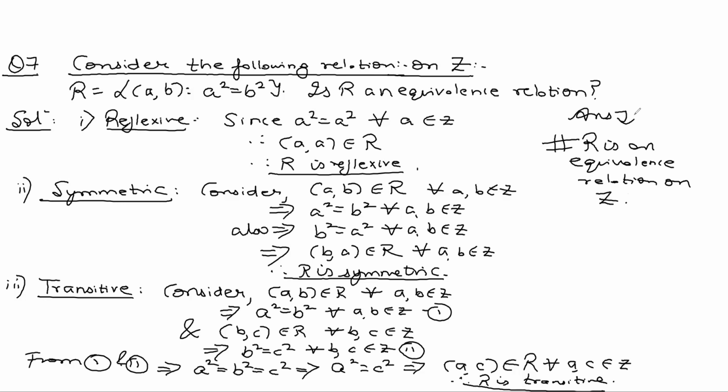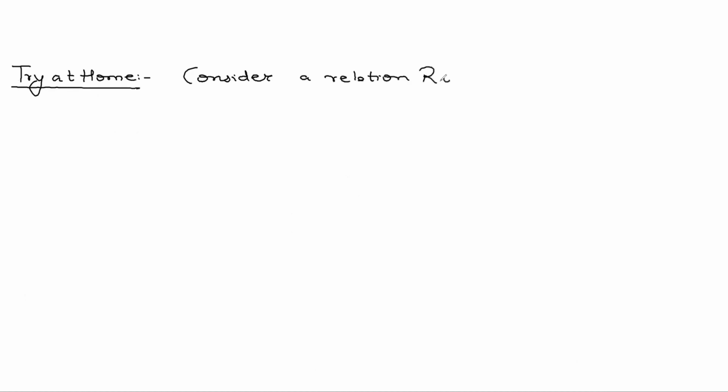Now, one homework question for all students. Try at home. Consider a relation R on the set of integers defined as R is the set of A comma B such that A minus B is a multiple of 2.